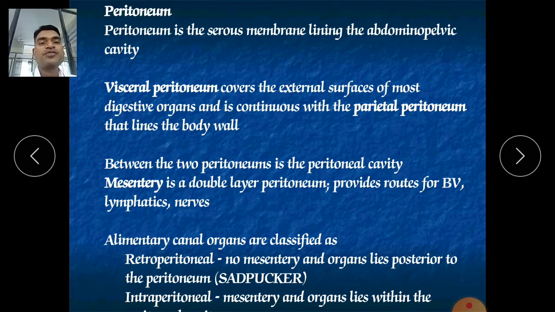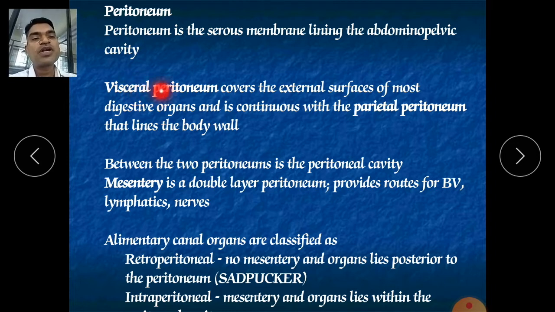Now the peritoneum, as we know, contains the serous membrane. It is the lining of the abdominopelvic cavity. The visceral peritoneum covers the external surfaces of most digestive organs and is continuous with the parietal peritoneum that lies in the body wall.